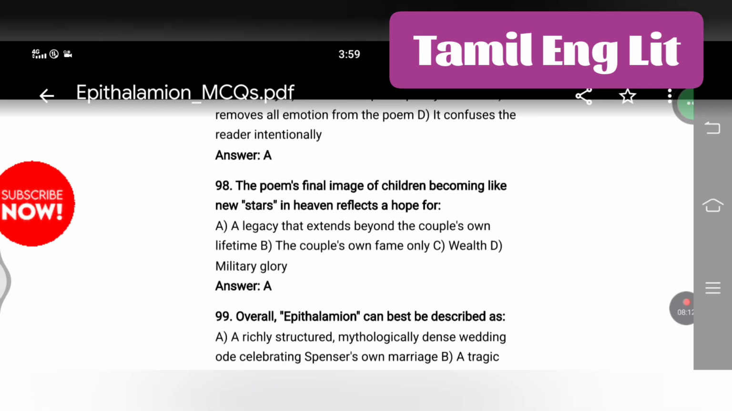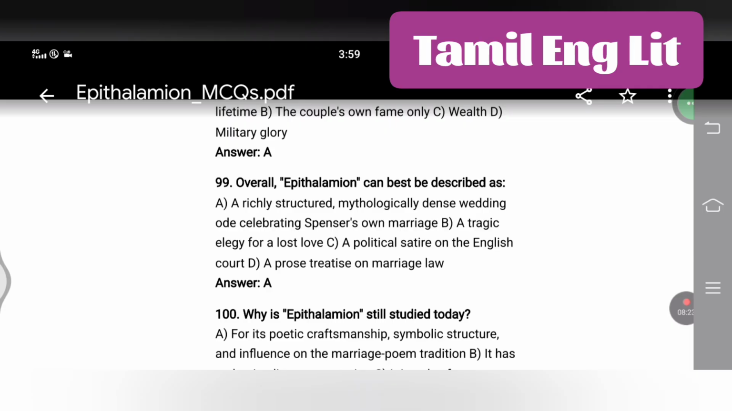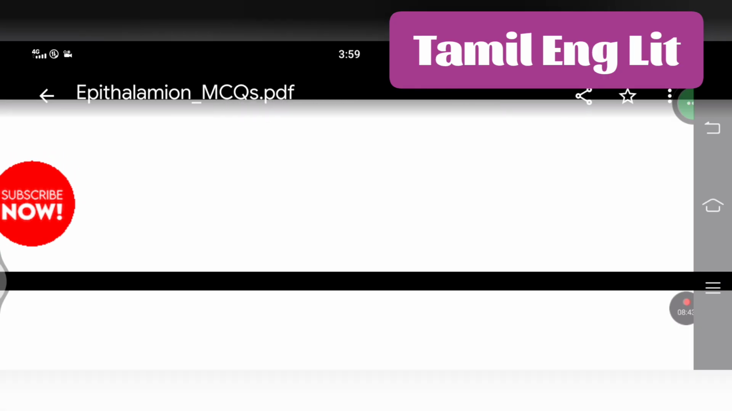The poem's final image of children becoming like new stars in heaven reflects a hope for a legacy that extends beyond the couple's own lifetime. Overall, Epithalamion can best be described as a richly structured, mythologically dense wedding ode celebrating Spenser's own marriage. Why is Epithalamion still studied today? For its poetic craftsmanship, symbolic structure, and influence on the marriage poem tradition.